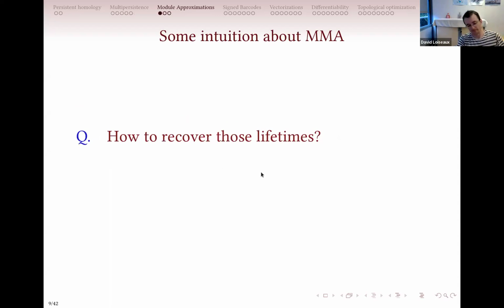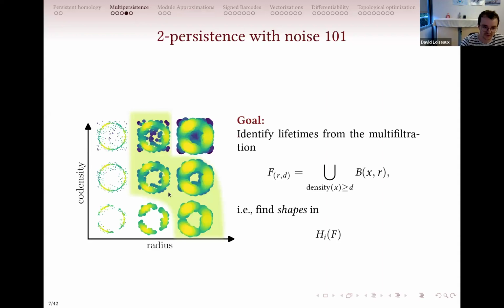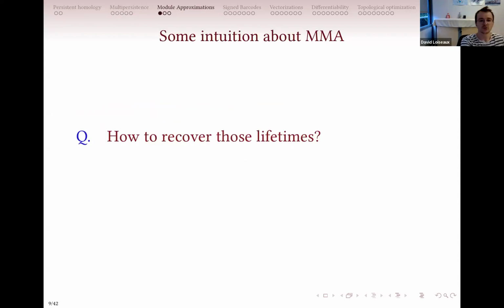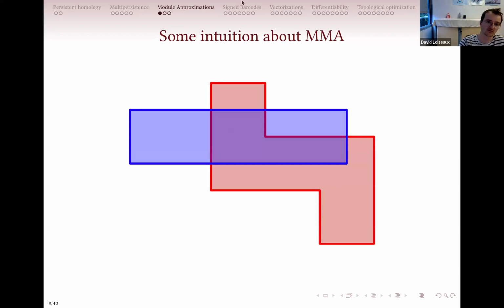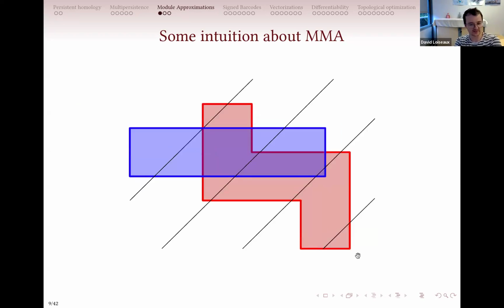So now the question, as I've said earlier, is how to retrieve this kind of shape. There is a way to do that with something called multi-parameter module approximation. How to do that? Imagine that you want to retrieve these two shapes here. You have a blue cycle and a red cycle whose lifetimes are defined with these two shapes. And you will draw some diagonal lines like this. If you take your module and you slice it through a fixed line like this, it will define a one parameter persistence module. And the one parameter persistence, we already know it. You can compute the barcode on it.